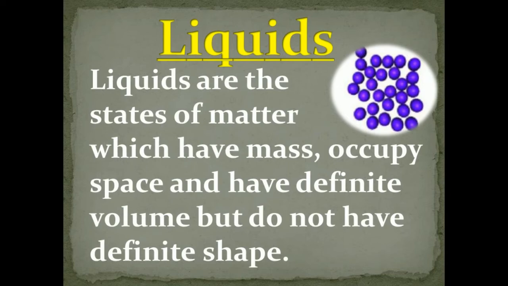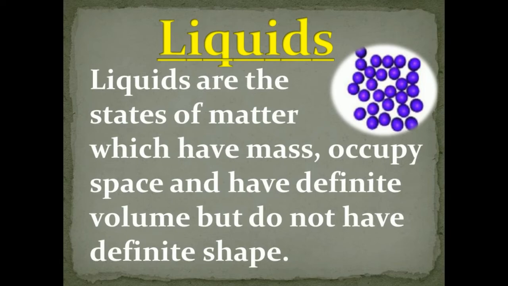For example, water. If we put water in a glass, it takes the shape of the glass. If we put it in a plate, it takes the shape of the plate, isn't it? If we put it in a bucket, it takes the shape of the bucket, right? So it depends on where we place it. The liquid does not have a definite shape.